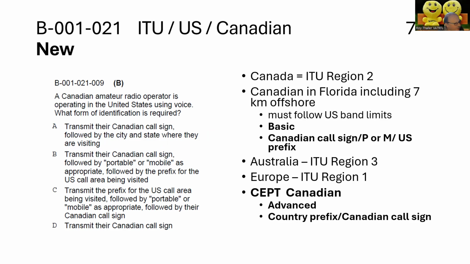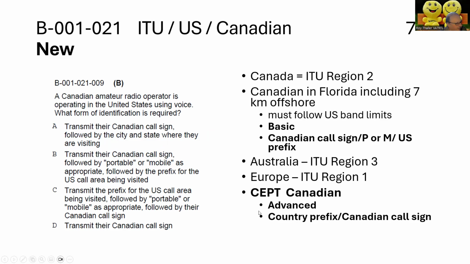Here's another new question. A Canadian radio operator is operating in the United States using voice. What form of identification is required? Here it's a little bit different. In the U.S., you start with your Canadian call sign, followed by either portable or mobile as appropriate, followed by the prefix of the U.S. call area being visited.